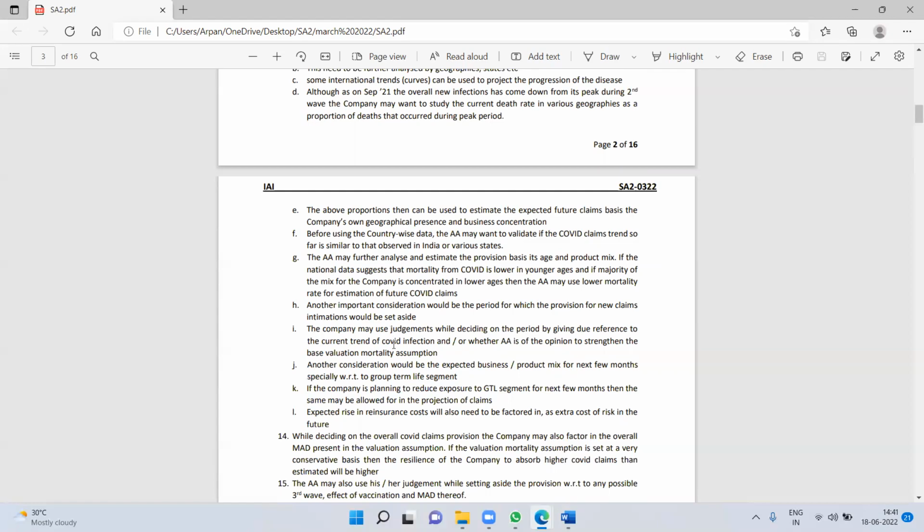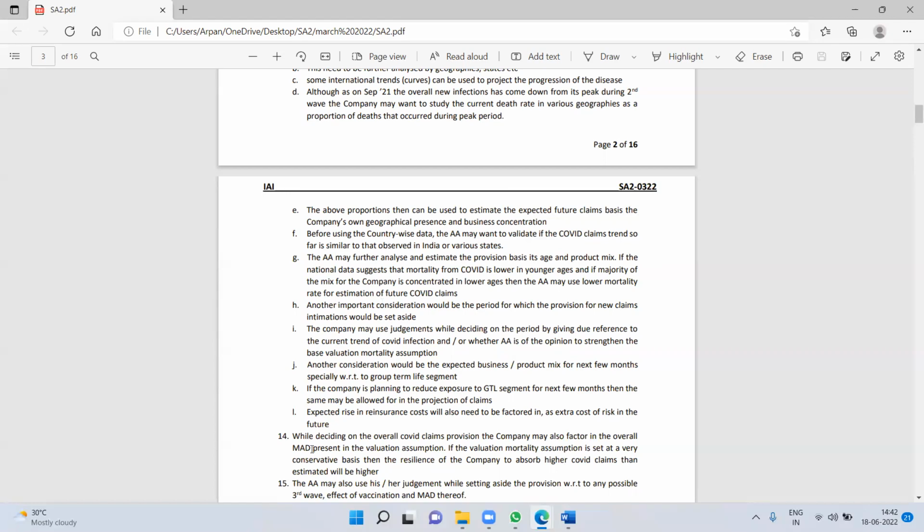Yeah, I have a similar opinion because I think most of the points that they have mentioned have already been covered in your solution as well. It's just that I have not linked it to the COVID part or maybe the GTL part, because in this entire question they have linked it to GTL and to COVID. So I think one of the key takeaways from this is that whatever point is highlighted in the question, you have to ensure that it is pushed through the examiner's throat, basically, so that they can see those points everywhere in the answer, because that's how they have given the answer.